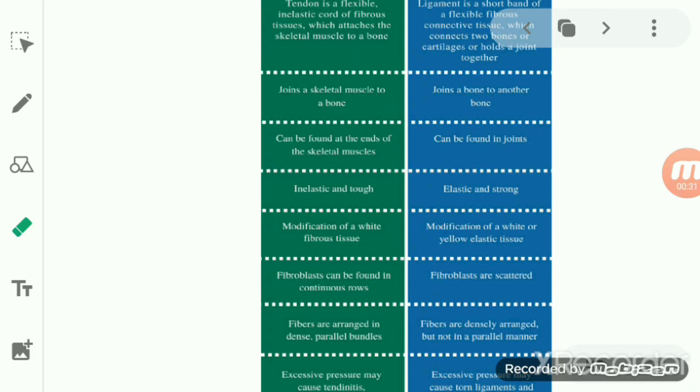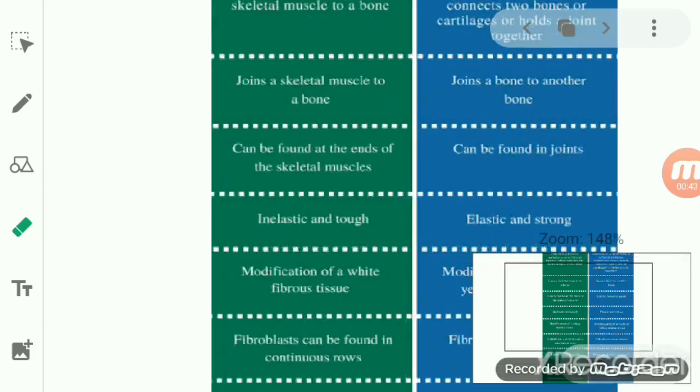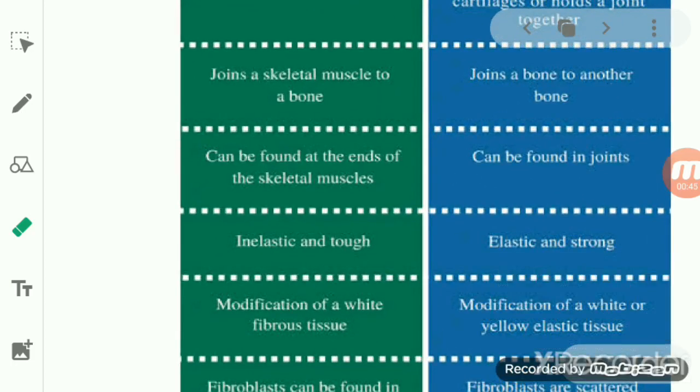The first difference is that tendons are inelastic, and ligaments are elastic. So we can say that tendons are cord-like, strong, inelastic structures that join the skeletal muscles to the bones. Okay, so it is a cord-like structure, it is inelastic, and it helps in joining the skeletal muscle to the bone. While in the case of the ligament, it is elastic in nature. So it is an elastic structure which connects bone to bone. It is highly elastic.